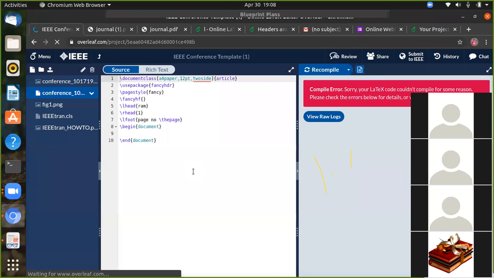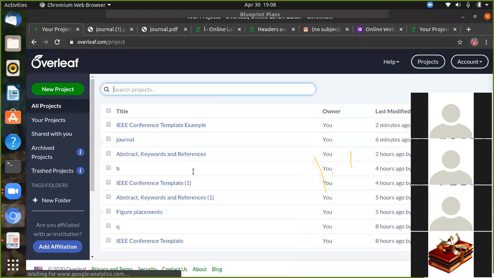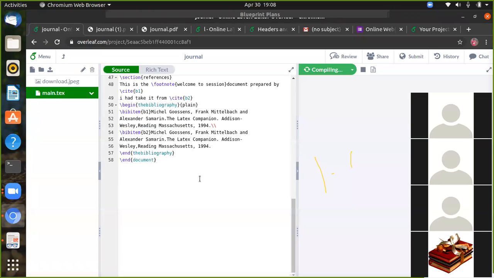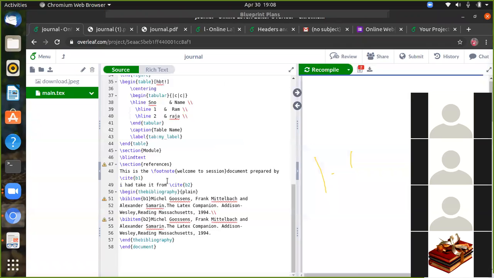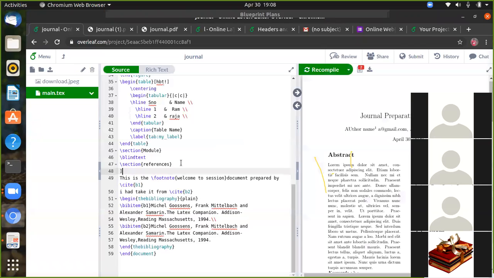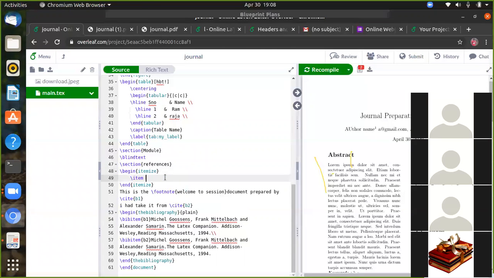So begin itemize, which gives the bullet font, and so here we can define backslash begin itemize, which gives the item of the font size.